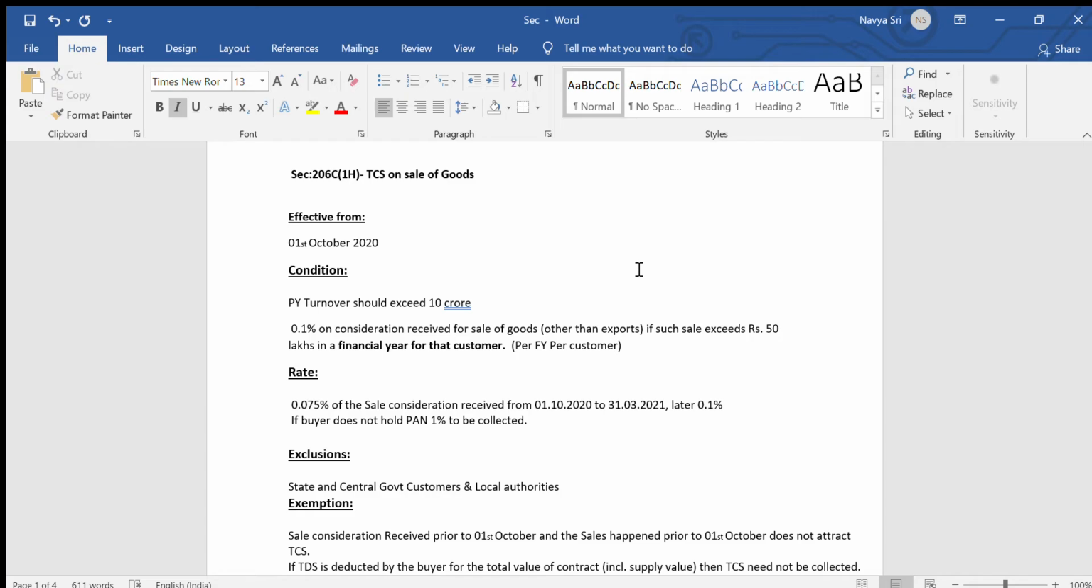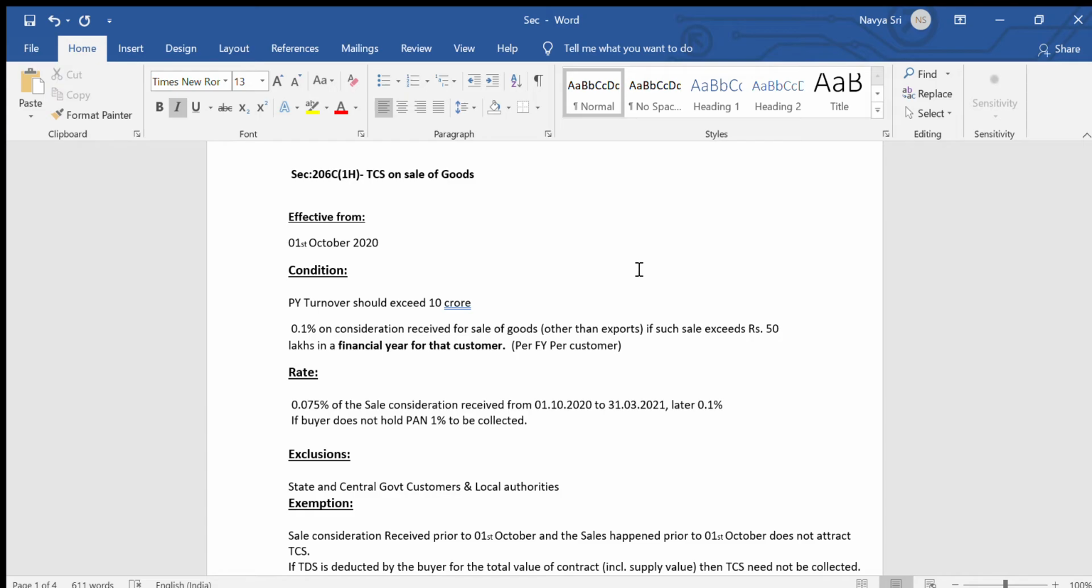So the previous year means financial year 2019-20. In that particular financial year, if the turnover exceeds 10 crore, then it will come under this purview. The second condition is if he sells to a particular customer for an amount exceeding 50 lakh, then he needs to deduct TCS. TCS will be deducted on basic plus GST. So what is the percentage? The percentage is 0.1 percent. So we need to see this 50 lakhs per customer per financial year.